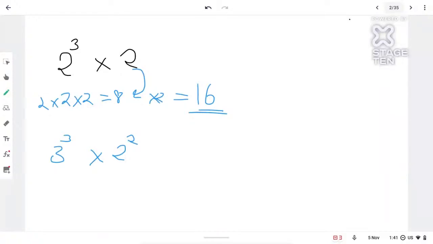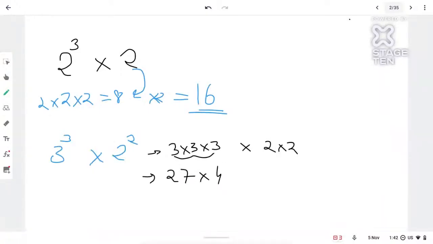Now we can do it by our own methods. 3 cube means 3 into 3 into 3, multiplied by 2 into 2. 3 threes are 9, 9 threes are 27. 27 into 4 gives us 108. I got the answer as 108, and 6 cube is actually 216, not 108. No problem.